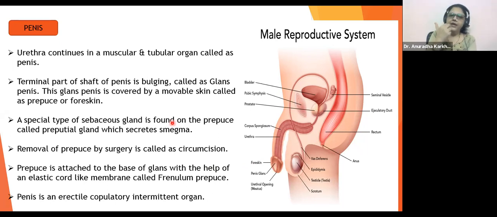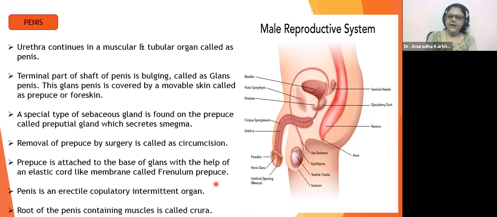We call that also the frenulum. Similarly, the glans penis has this frenulum prepuce where the attachment of the foreskin happens. So it's attached to the frenulum. Got it? Where is the attachment? With the frenulum prepuce. It's a thin membrane.